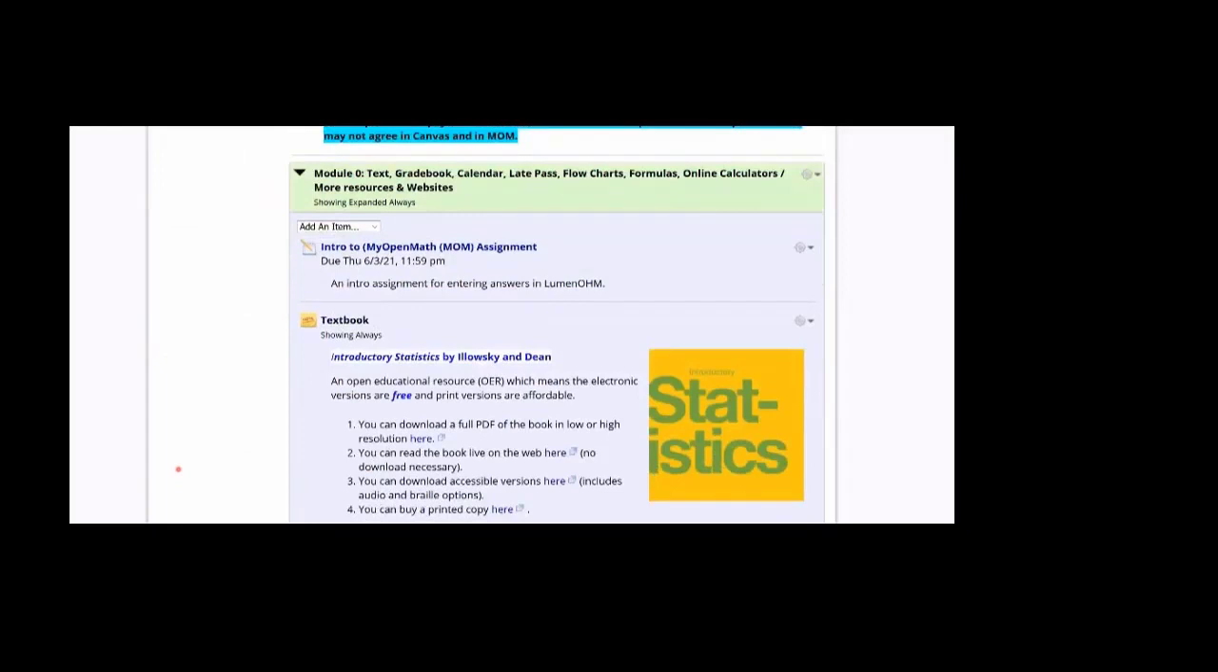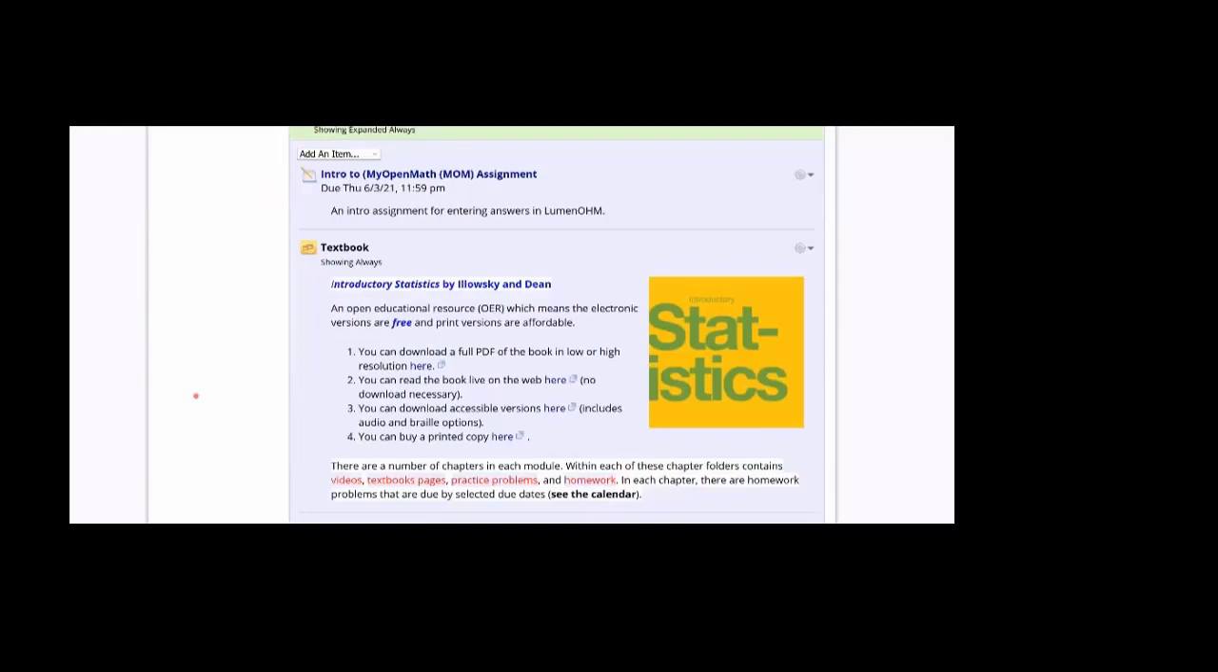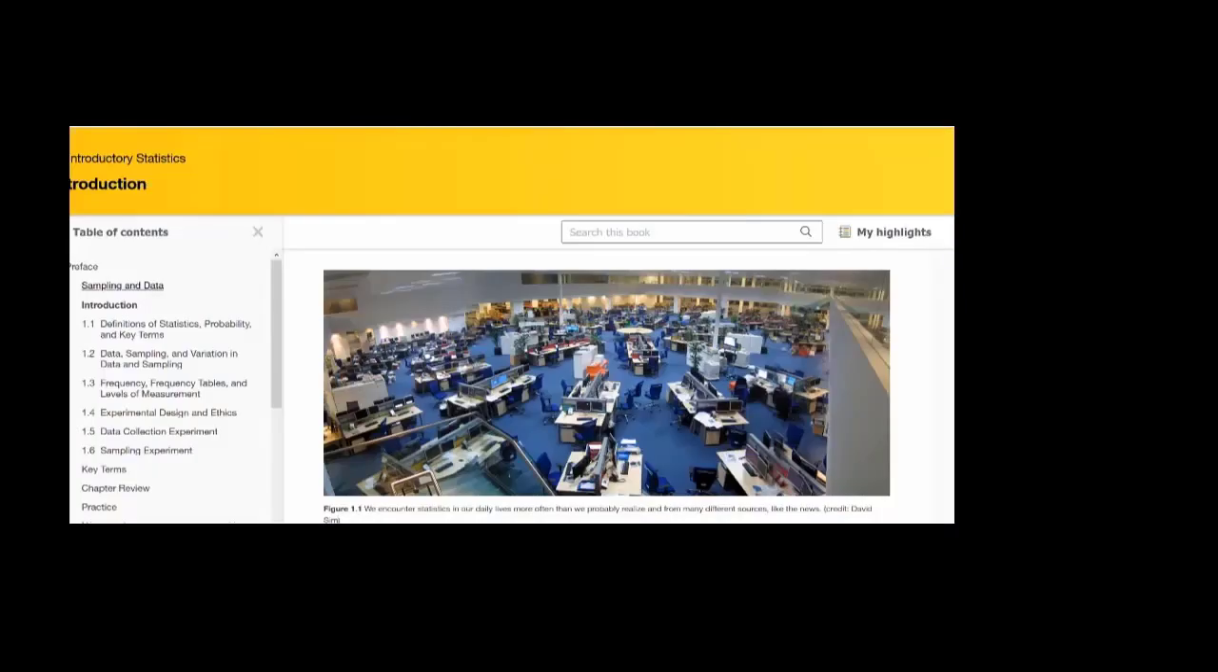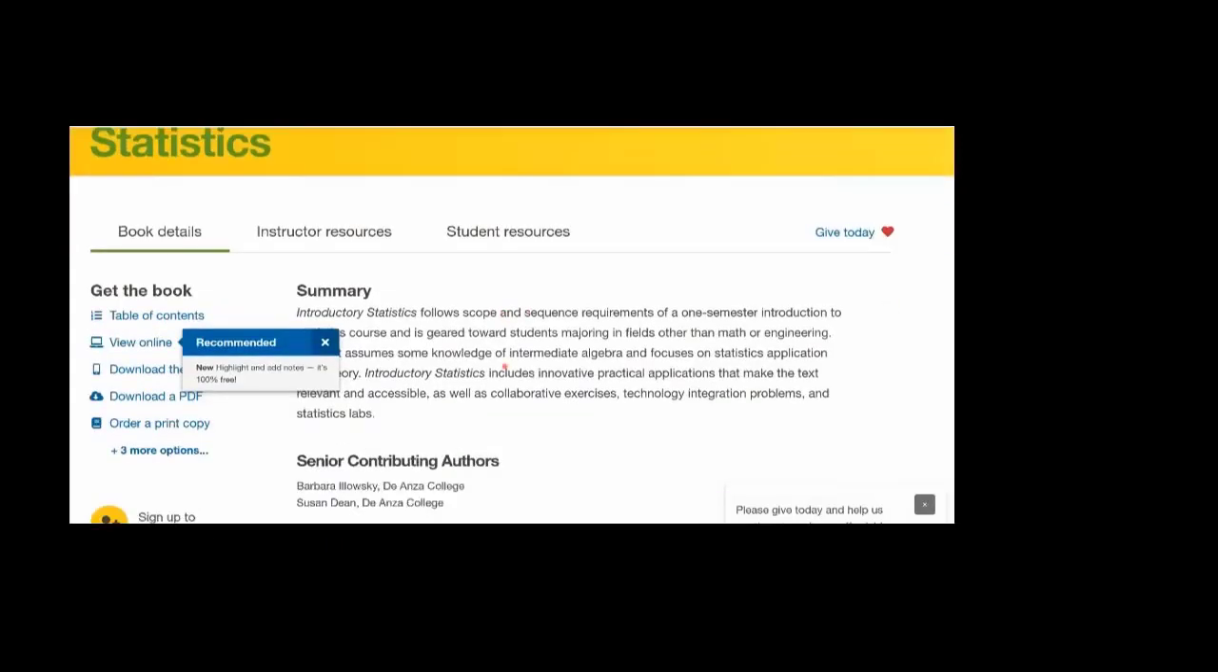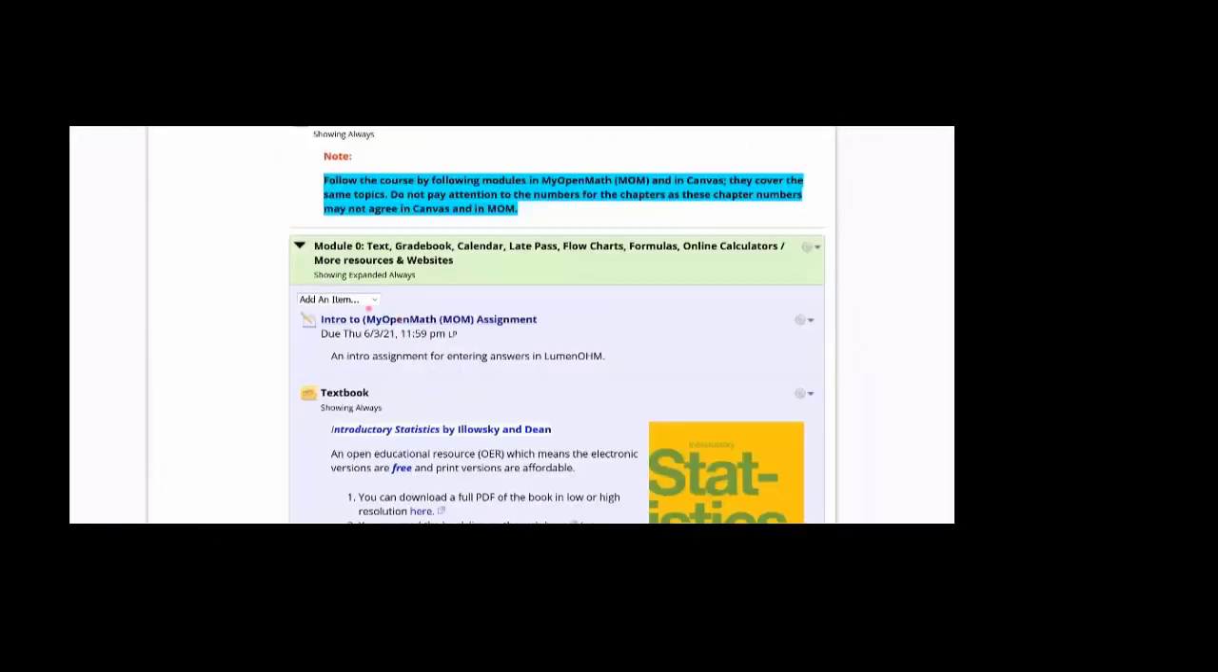Module 0. So the first thing, as I mentioned, is Introduction to My Open Math. Then you have the text. The text is really a reference text. I stick with my own PowerPoints, but this is a good reference. You can always use it. And it shows various versions, such as a PDF file or web format. And as you can see, we have the different chapters. You can search for a topic. If you click on this, it will take you to more information about the text. So the text can be found under modules.